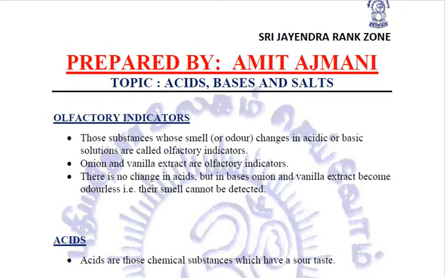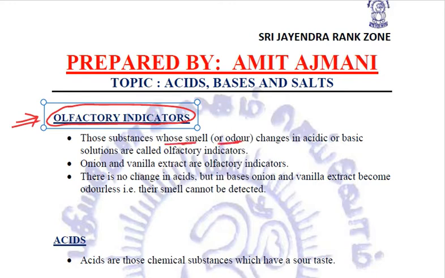Now, yet another type of indicators are olfactory indicators. We all know wherever this word olfactory comes, it is related to odor, related to smell, right? So these are the indicators or the substances whose smell, whose odor changes when they are put in acidic or basic solutions. Such substances are called olfactory indicators. Two examples you need to remember are onion and vanilla extract. Both of them are olfactory indicators.